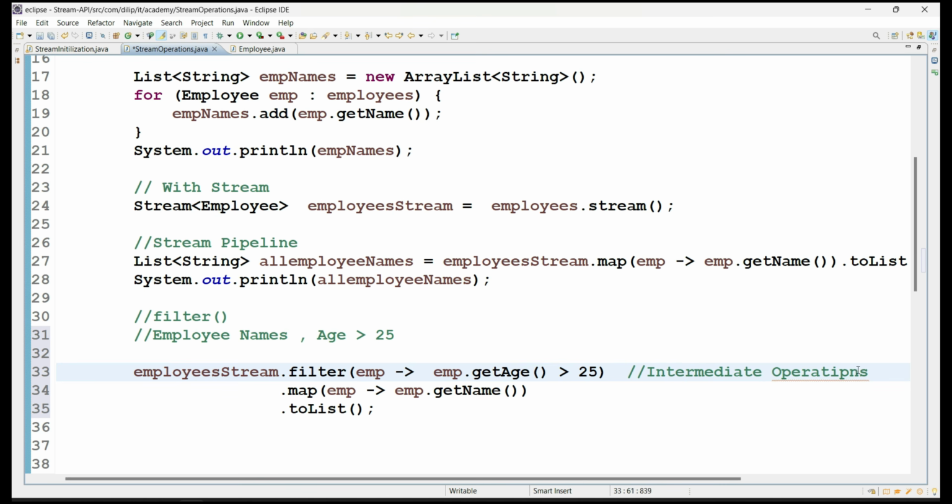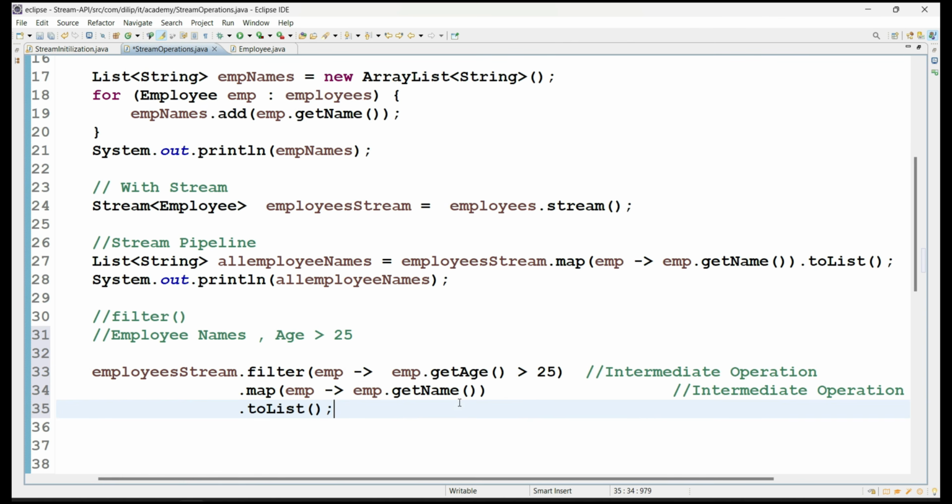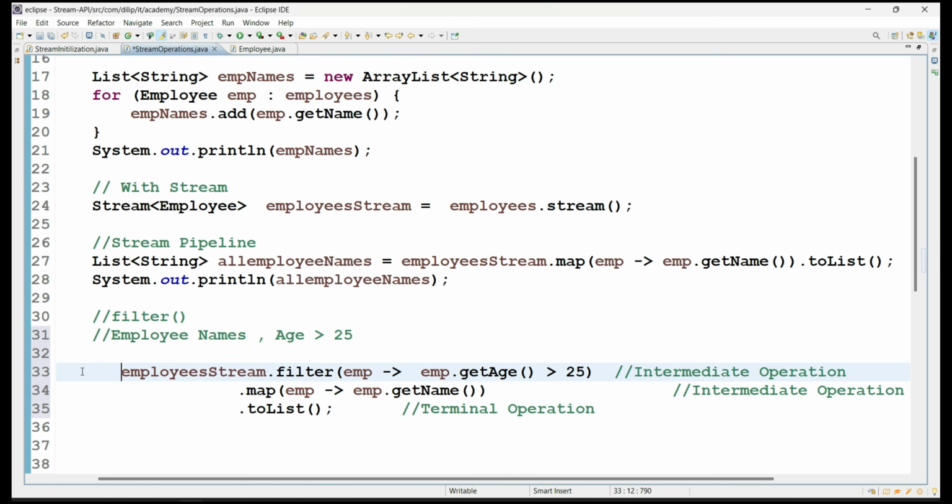Okay, and similarly, this is also what? The second one is also an intermediate operation, right? And the third one is a terminal operation. That means terminating the stream pipeline so that we finally get the result here. Let me collect the values as a return, whatever you are getting.